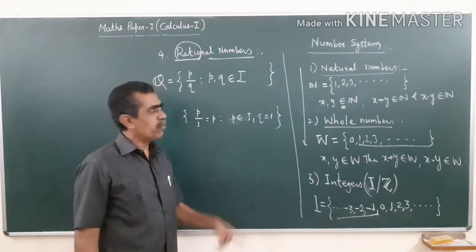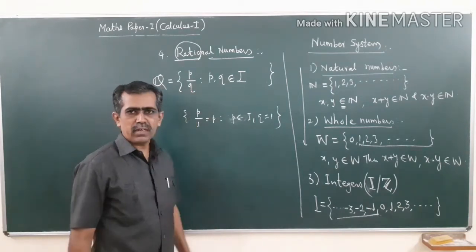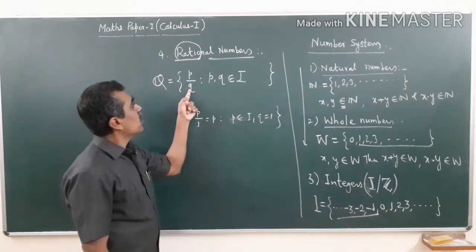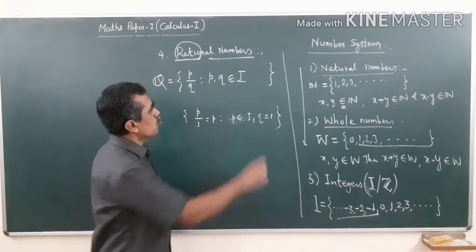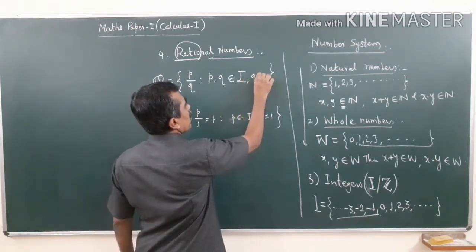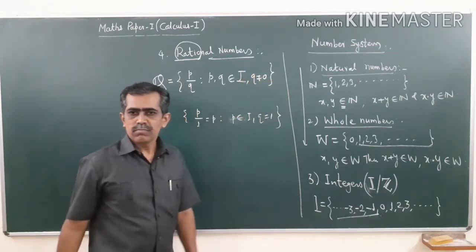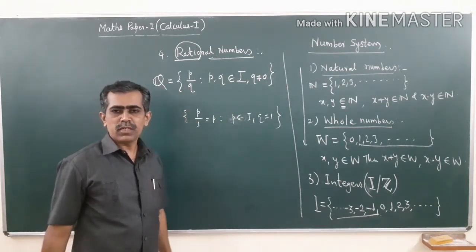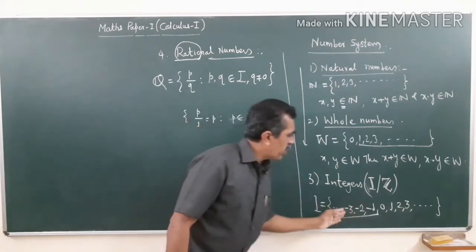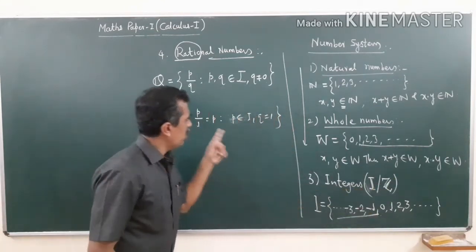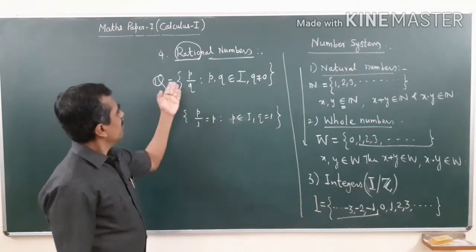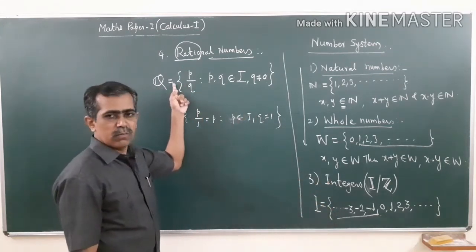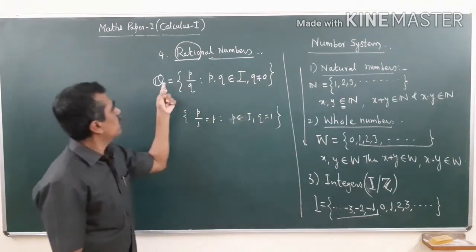Do you know what is that number? Which number should not be in the denominator? That number is 0. So you should not take q as 0. That's why I have kept a space here. q is not 0. Never should 0 be in the denominator. So other than 0 you can take any value to q. If you take q equal to 1, then you will get the set of integers. So this is a subset of this now, and all these sets will be subsets of this.